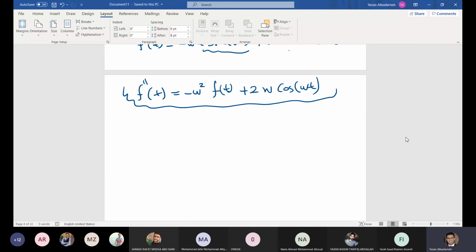Now, in this case, let us take the Laplace transform of both sides. So here we have s squared F of s minus s f of 0 minus f prime of 0. This is the Laplace transform of f double prime. This one is equal to, what is the Laplace transform of the right hand side?